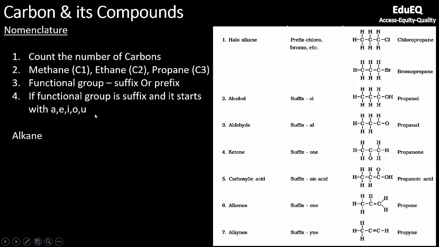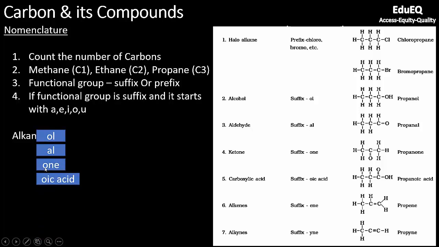you have to eliminate E and then write the name of the functional group. For example, alcohol, the suffix is OL, ol. So what you will do is remove this E and write ol, so that the name becomes alkanol. Similarly, this is also a vowel, so you will remove E, and for aldehyde it becomes al, so it is alkanal.